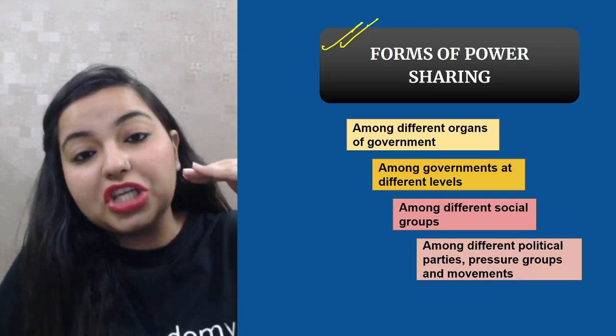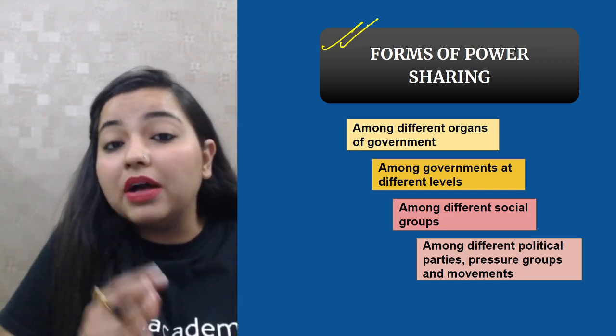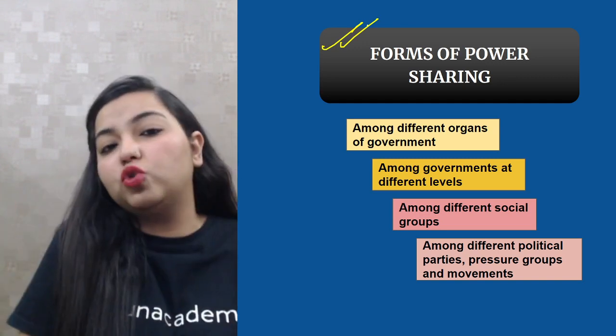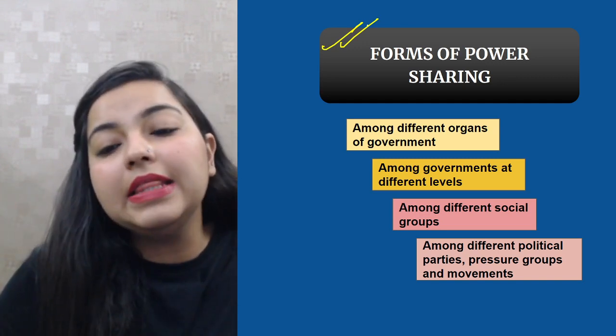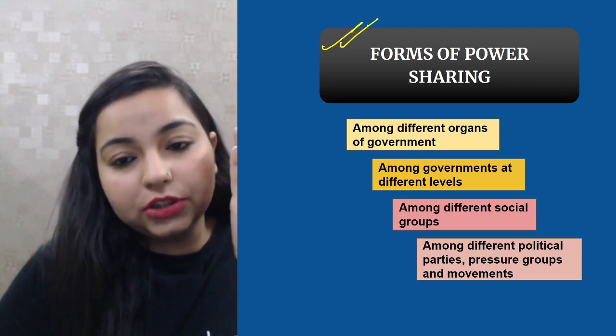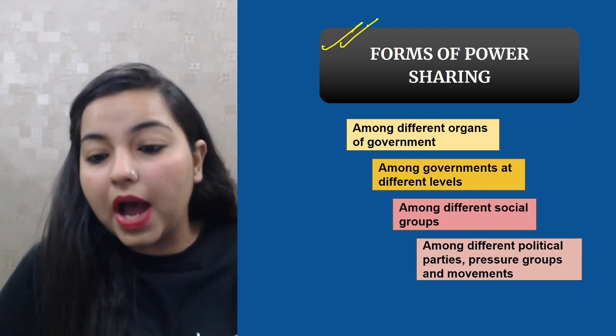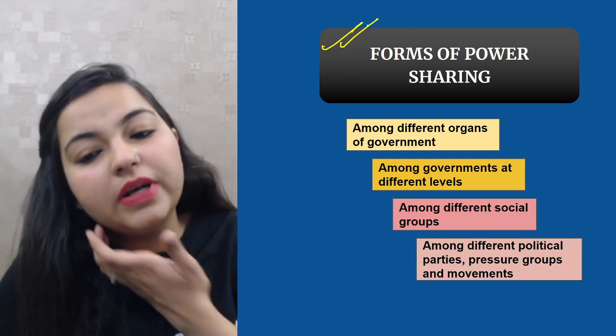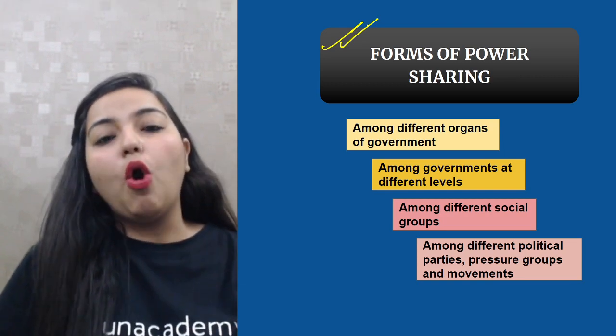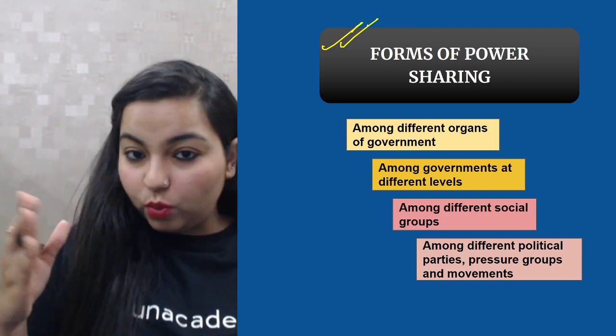The powers can be shared at different levels of the government amongst different social groups. We have very many social groups in the society, and then they also need to be shared amongst the different political parties, pressure groups, and movements as well. So we're gonna study all four of these in great detail one by one.